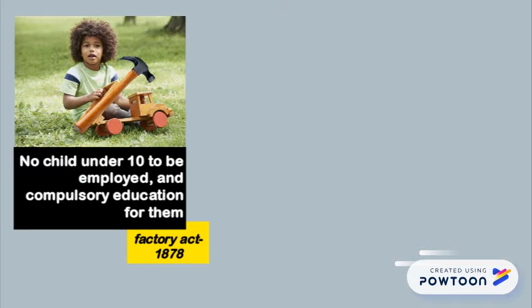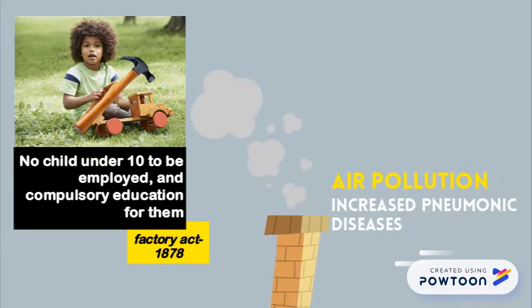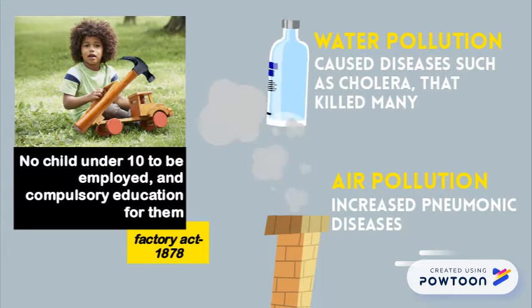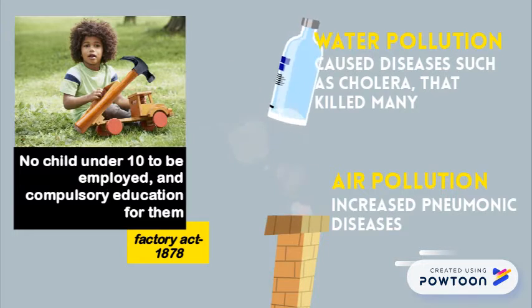It also, however, had children as young as 4 slaving away at dangerous jobs, but this was later fixed, with laws preventing it. The revolution, as an effect, made lots of air and water pollution, with factories emitting dense fog of soot and noxious gases, and rivers being polluted with waste, creating many deaths.